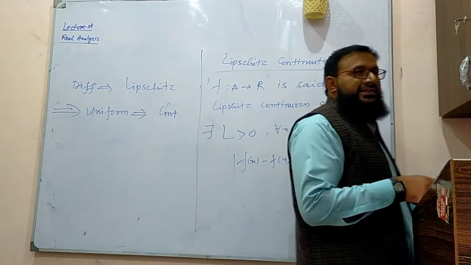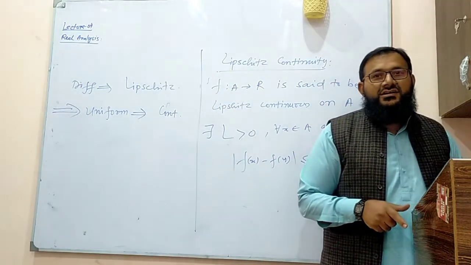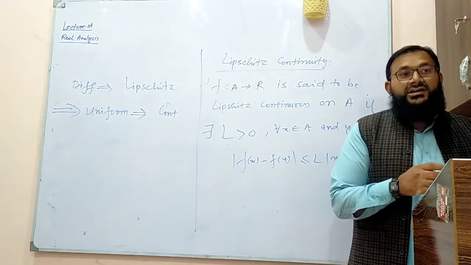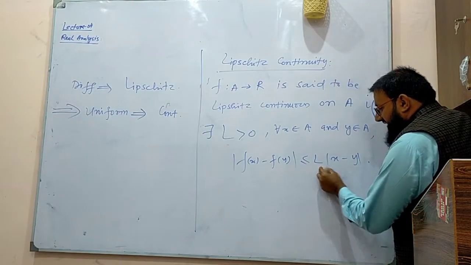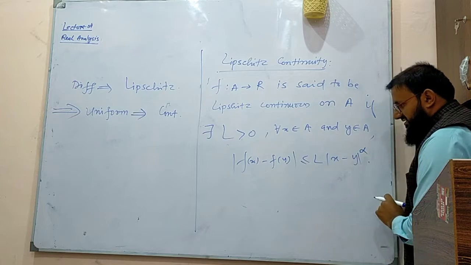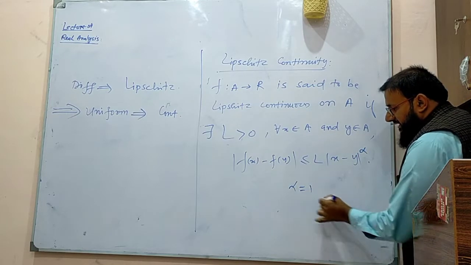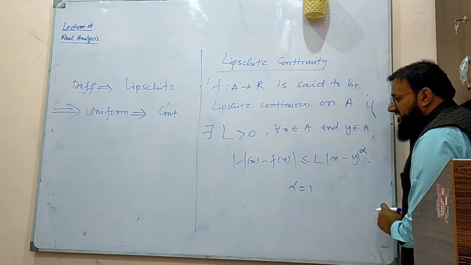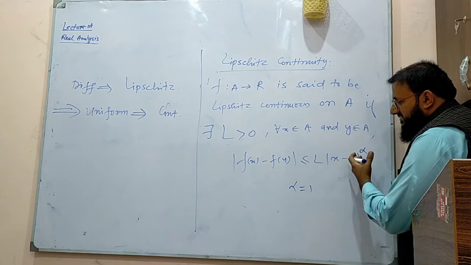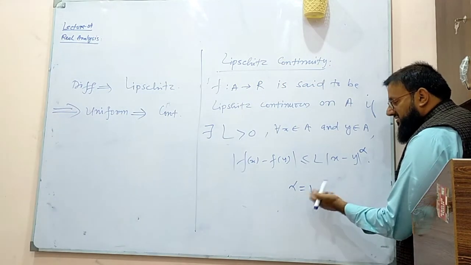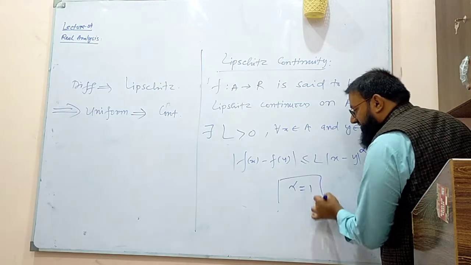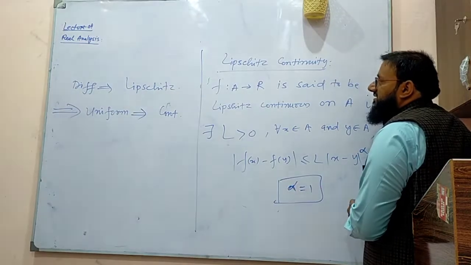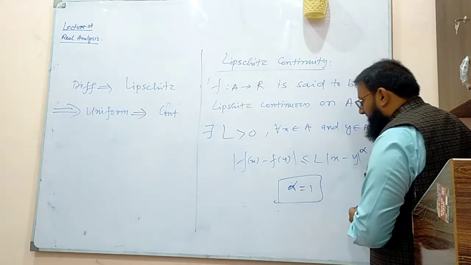And there is another thing that comes in between this, what we call a function to be Holder continuous. It means this thing should be less than L times some power of this thing. And when this power becomes exactly 1, we call it Lipschitz. Otherwise, if the power is something else, we call it Holder continuous. But we are not interested in this right now because this comes in maybe advanced courses.